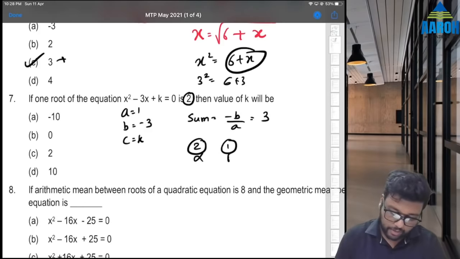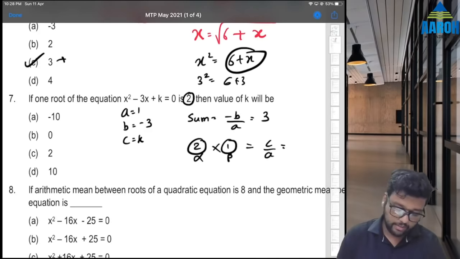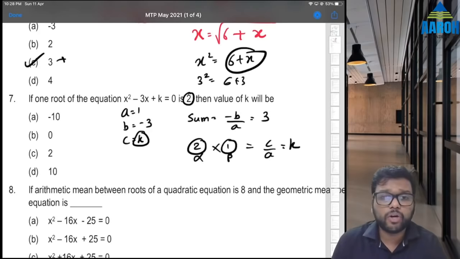So alpha and beta we call it generally. We know that product of roots is c by a. So alpha into beta, product of roots is c by a. C by a is what? K by 1, so k. So k will be what? 2 into 1, 2.